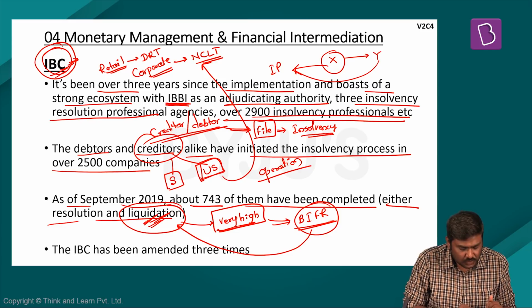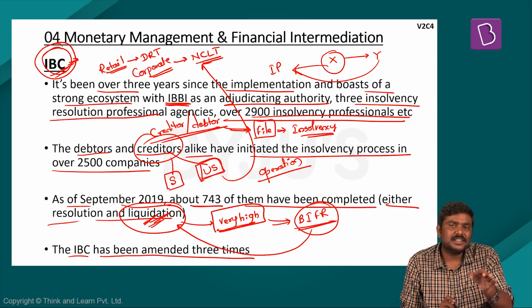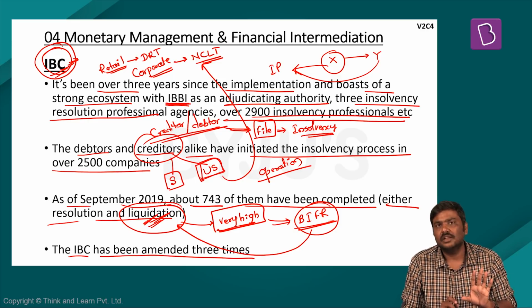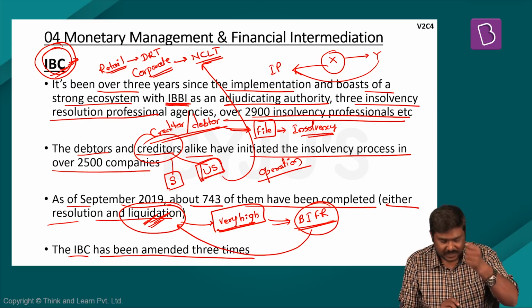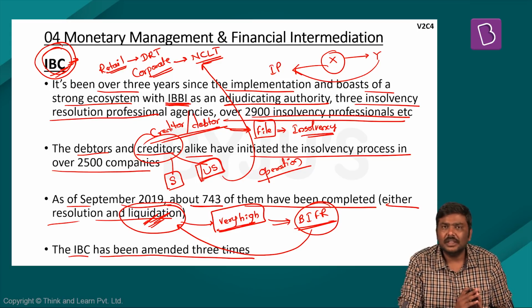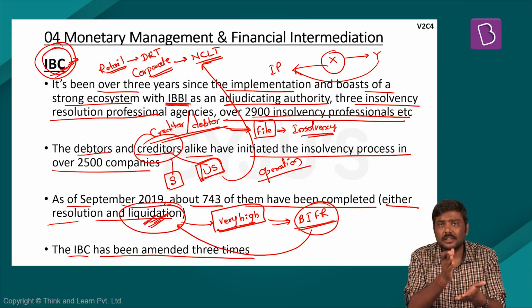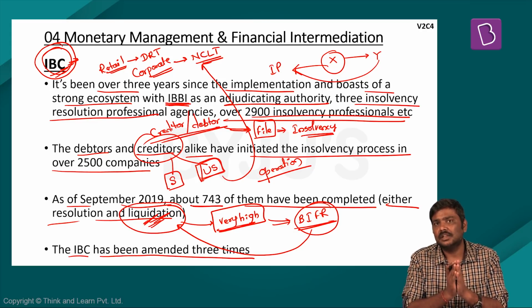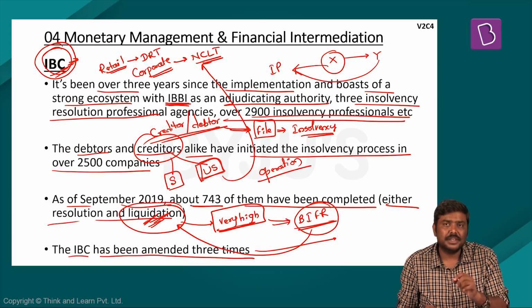And finally, so far the Insolvency and Bankruptcy Code has been amended 3 times. The latest amendment is the most important one. There is a very high probability that the latest amendment would be asked in the UPSC prelims or UPSC mains. For example, the latest amendment which has been made by the Government of India is the most important, and there is a very high probability that UPSC might ask a question on this either in the prelims or in the mains.